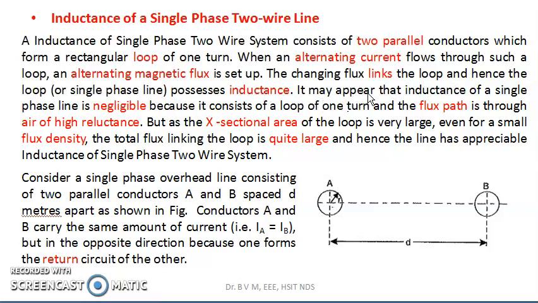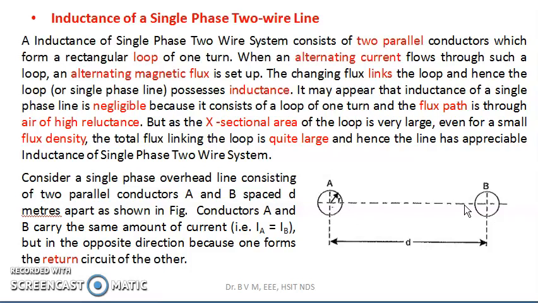It may appear that the inductance of a single phase line is negligible because it consists of a loop of one turn and the flux path is through air of high reluctance. But the cross-sectional area of the loop is very large. I am talking about the loop, which consists of this conductor as well as this conductor, and these two conductors are separated by meters.